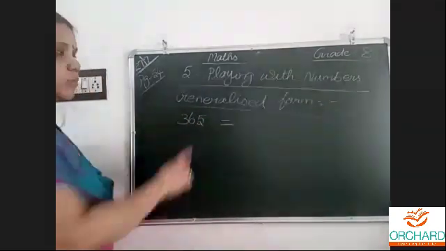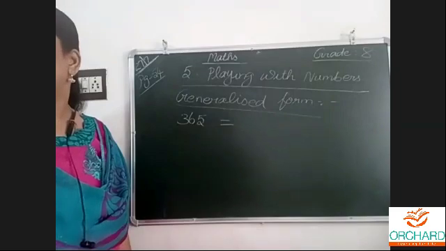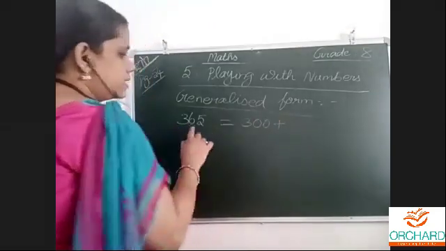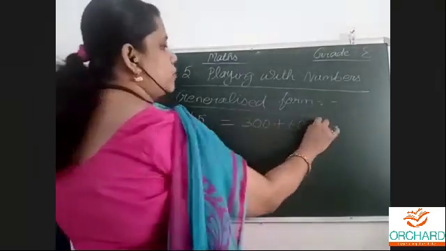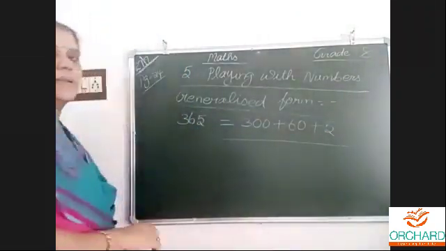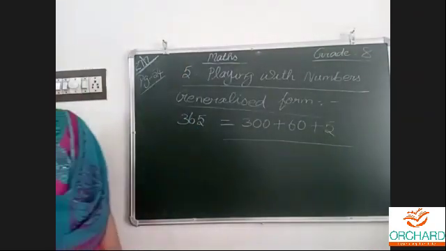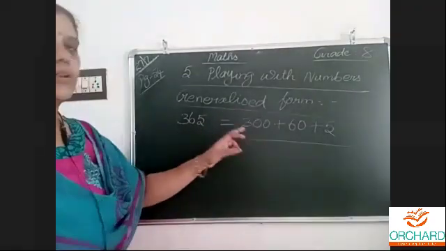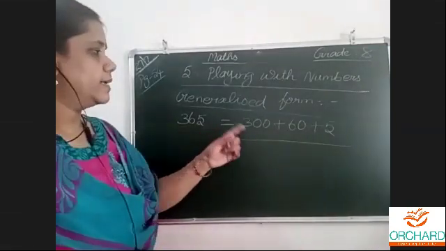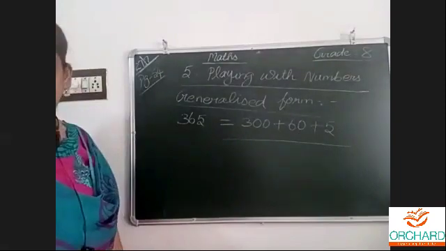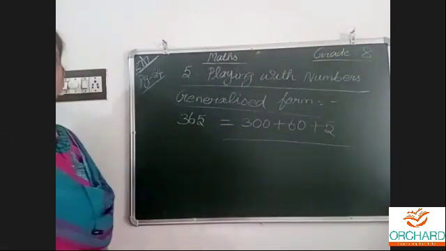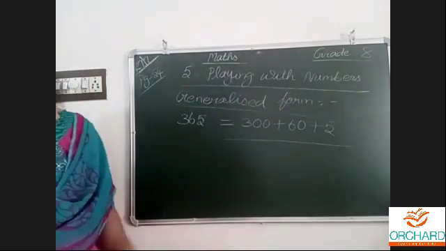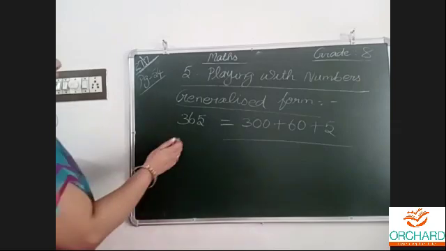Very, very easy. Ones, tens, hundreds. So 3 into 100, 300. 6 into 10, 60. 5 into 1, 5. According to their place value, how they are situated, if we write accordingly, it is the generalized form. You can write 3 into 100 also, that is also 300, plus 6 into 10 plus 5 into 1. Normally, in lower classes, we say expanded form. Here they are saying generalized form. Same thing from this to this.